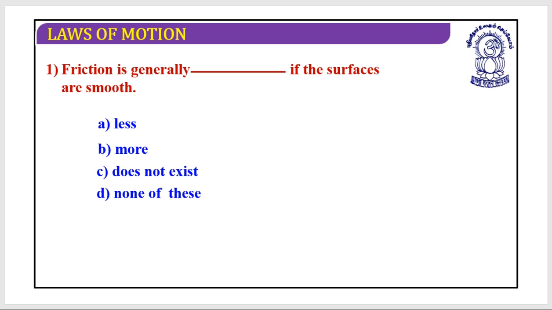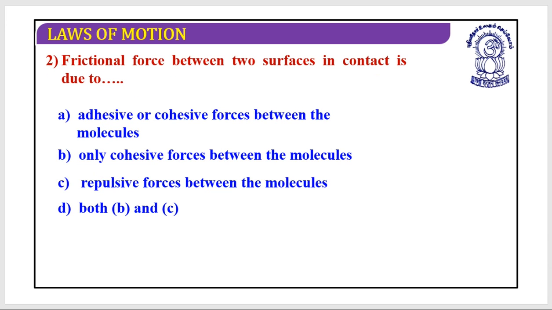Friction is generally more if the surfaces are smooth, because it is having cohesive or adhesive forces, and if cohesive or adhesive forces are there, it is going to be very difficult for us to overcome this friction.